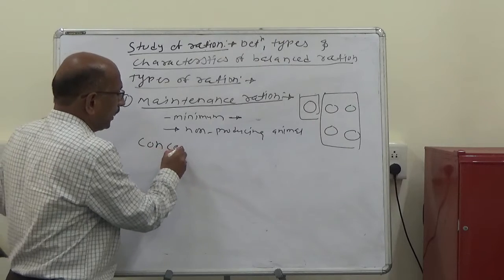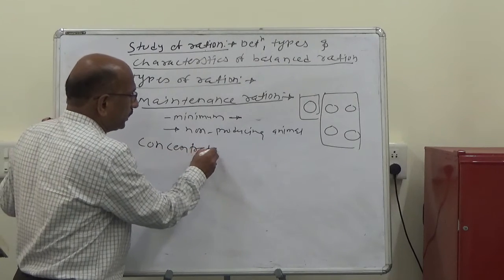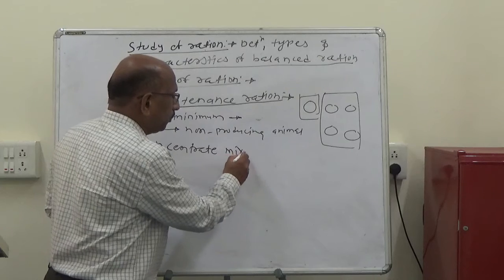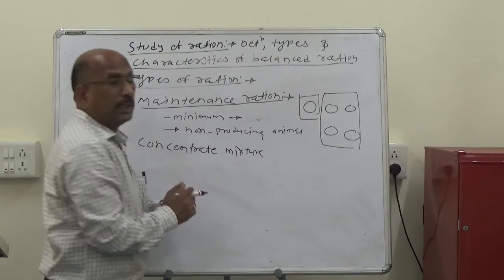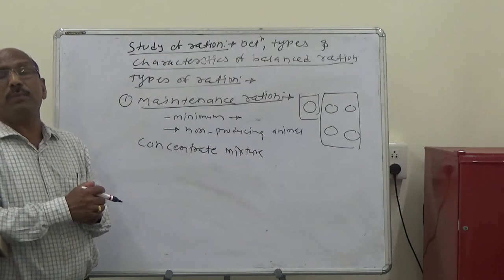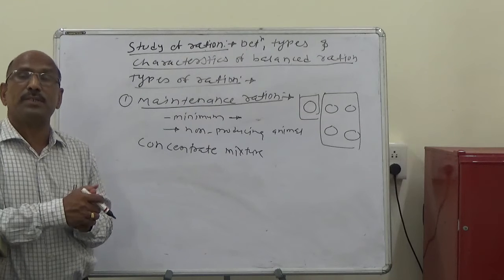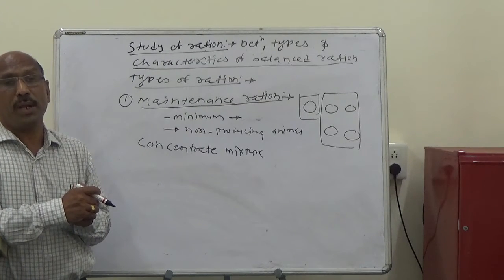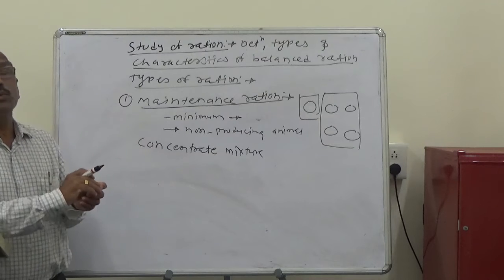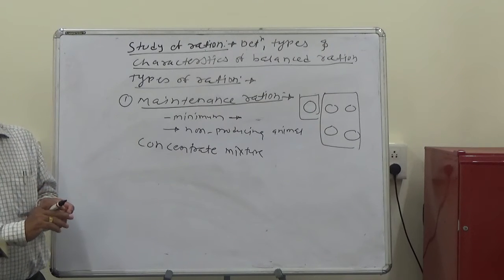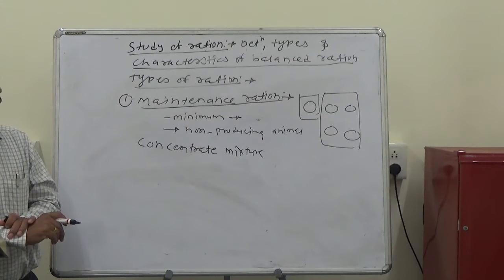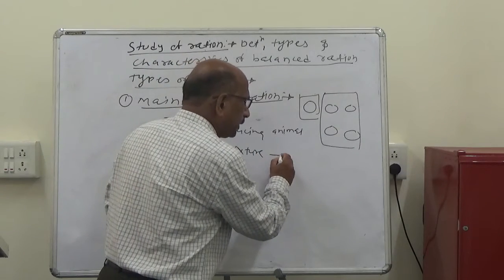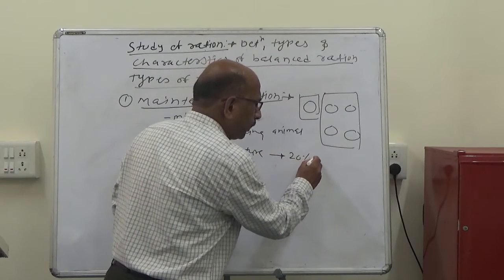So what are concentrates? Concentrates are feeds containing less than 18% crude fiber and more than 60% total digestible nutrients. This is the allowance of concentrate mixture which will provide at least 20% protein.